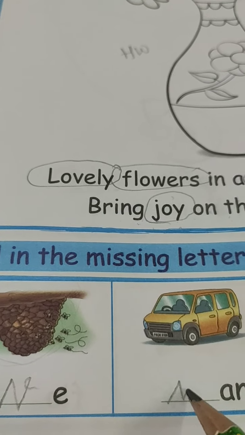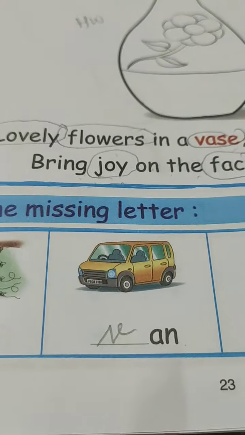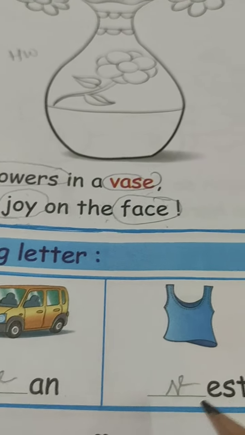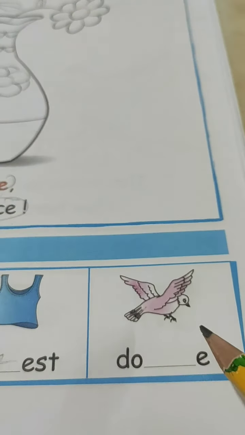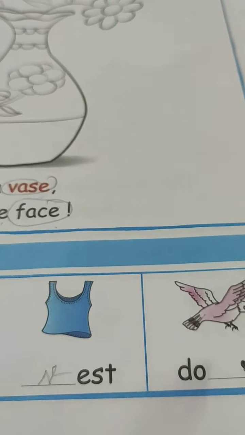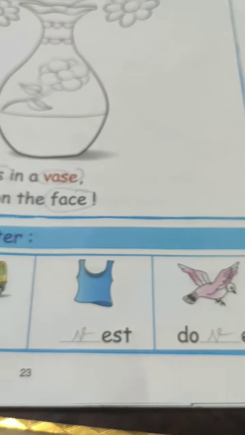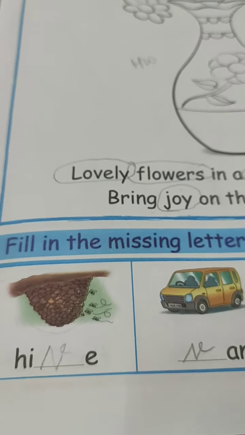This is van. V-A-N, van. This is vest. V-E-S-T, vest. And this is dove. D-O-V-E, dove. Got it everyone? Okay, so for filling the letter also you are going to write three times. So let's come to the next letter.